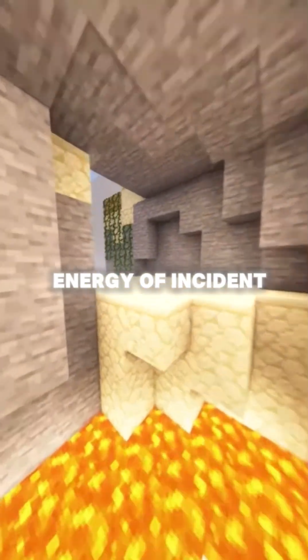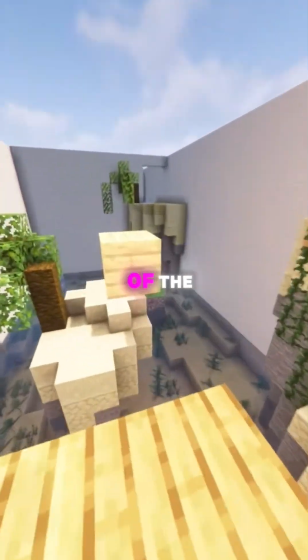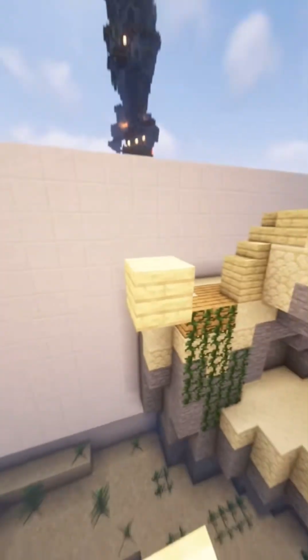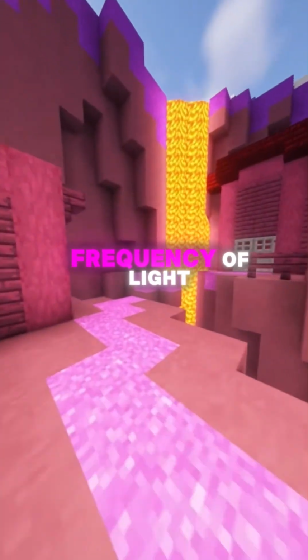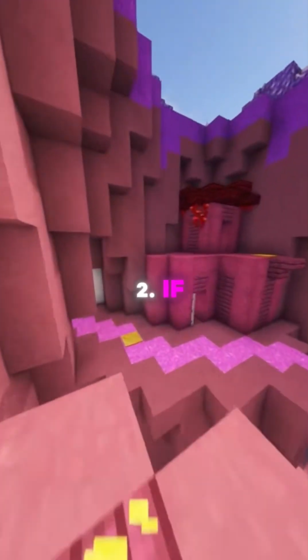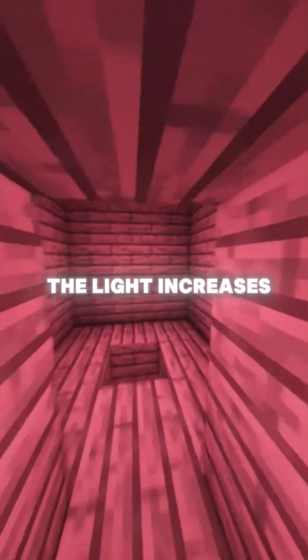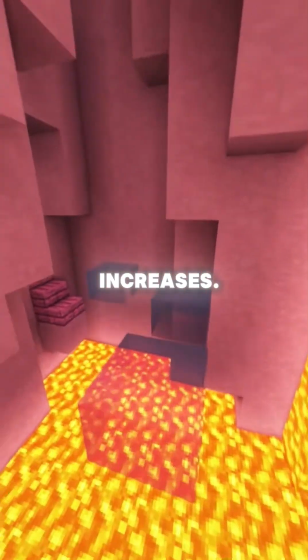The energy of incident photons is related to the frequency of light by E equals hf, so it was observed that no photoelectrons were ejected if the frequency of the light was below a certain value. Observations about frequency. 1. Photoelectrons were only emitted if the frequency of light was at a certain minimum value called the threshold frequency. 2. If the frequency of the light increases, the maximum kinetic energy of photoelectrons increases.